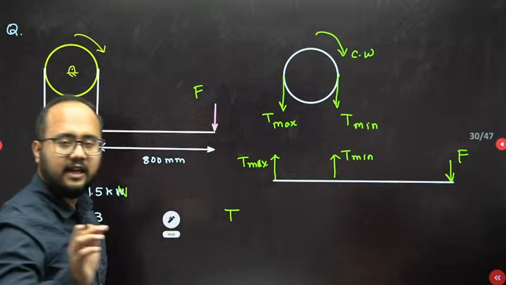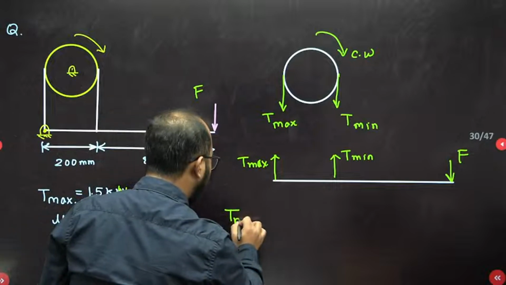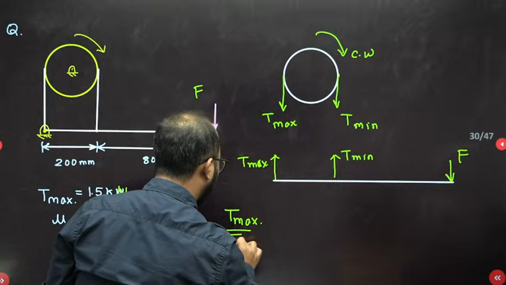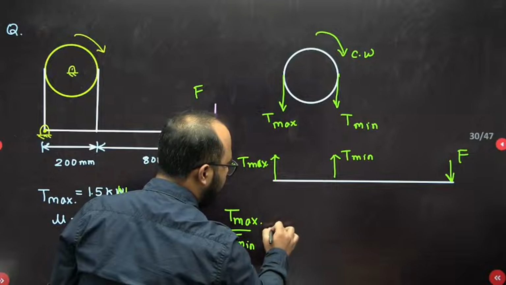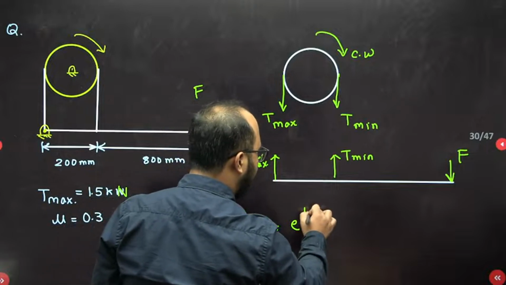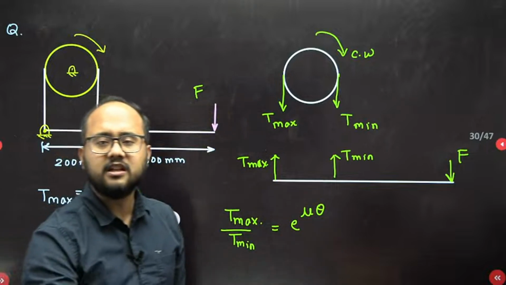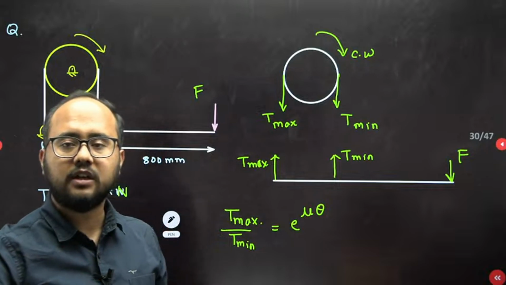We have discussed the application of friction. T max divided by T min, maximum tension divided by the minimum tension, equals e to the power mu theta. Maximum tension is the tight side, and the minimum tension is called the slack side.